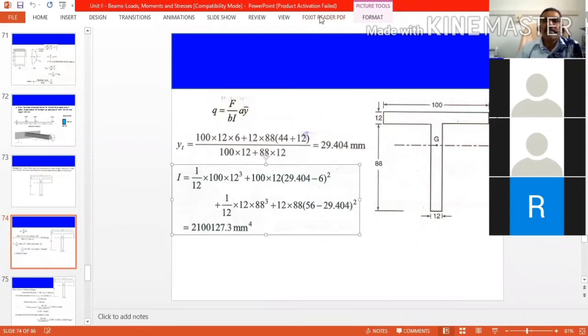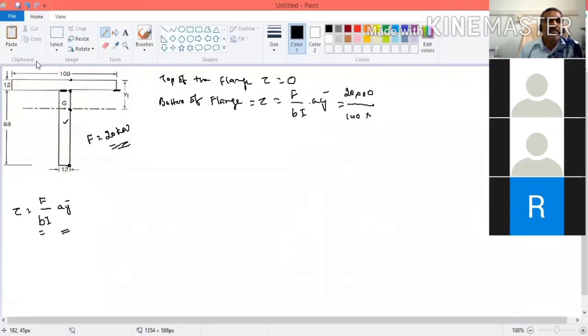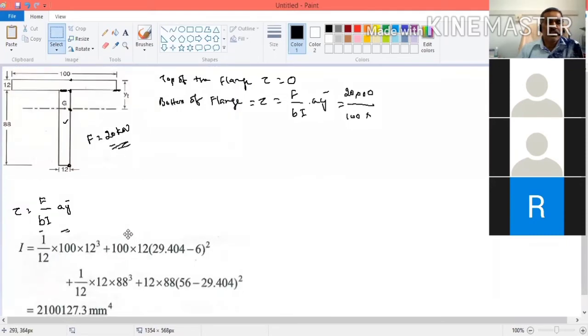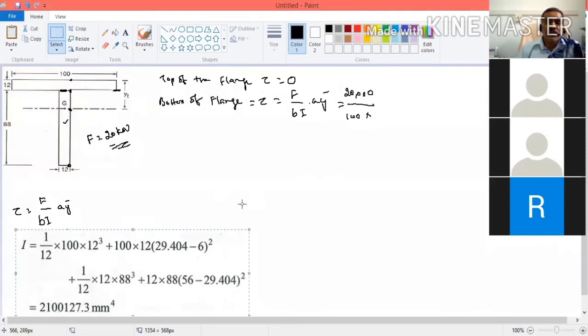So we can take the value of I straight away. You need not calculate the I value once again. So what is I value? I value is equal to 21,00127.3. This is the value of I.